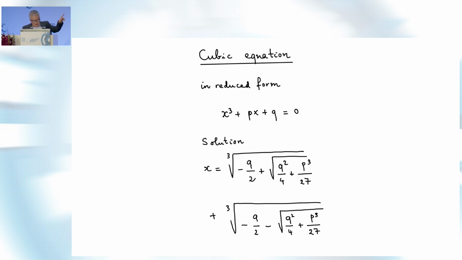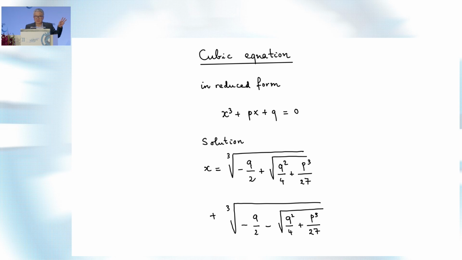So let's take the reduced form, right? Eliminate one of the coefficients, it's easy to eliminate it, and then this is the solution. It looks complicated, and I think very few of us are clever enough to find it by ourselves. I cannot find it by myself. It's elementary, but it has a series of very clever and tricky changes of variables. But I don't want to discuss only the change of variable. I just discuss some aspects of it that pertain to Galois theory.